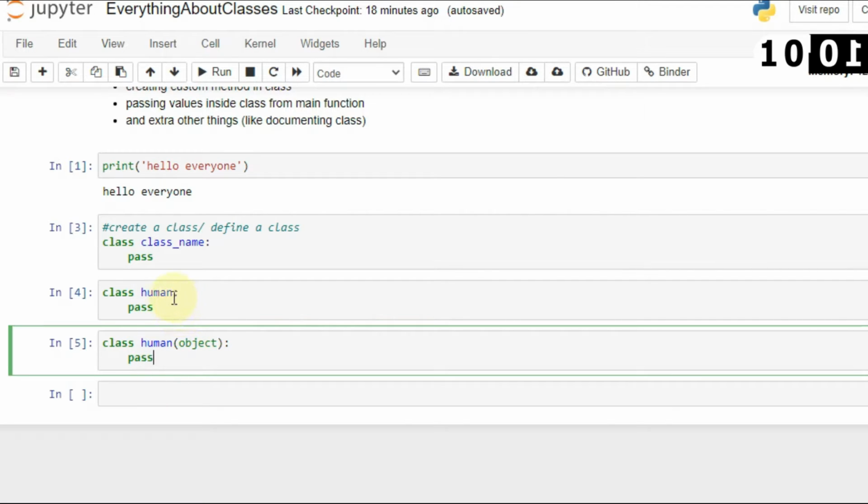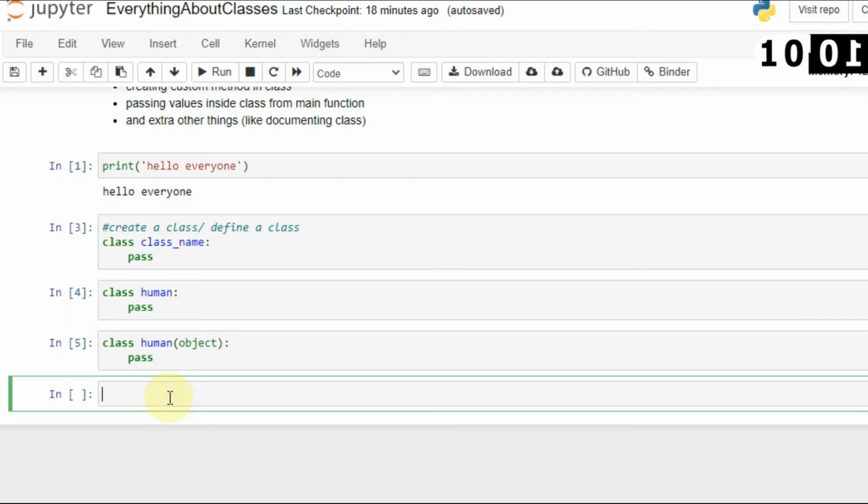But if you want to inherit some class, when you use inheritance properties, I will show you in the next video how you can use inheritance. Inheritance is a method where you can copy the attributes and methods of other classes, just like parent and child. The parent has some functions and methods, and you can easily inherit those methods and variables from one class to another. It is also a good concept, so I will show you in the next video. But here you just have to understand the classes concept first, because if you don't have a clear idea about classes, then how will you understand how to inherit them? It is a very basic idea, so understand classes.